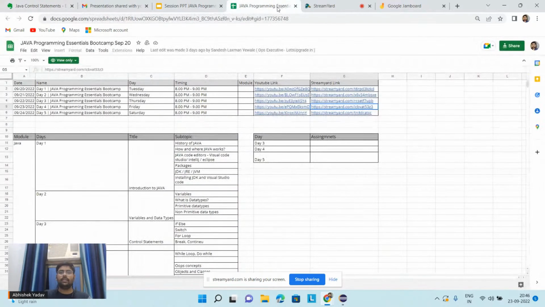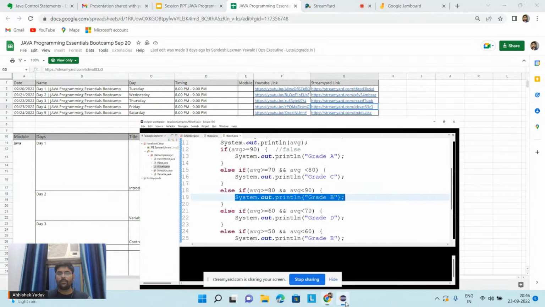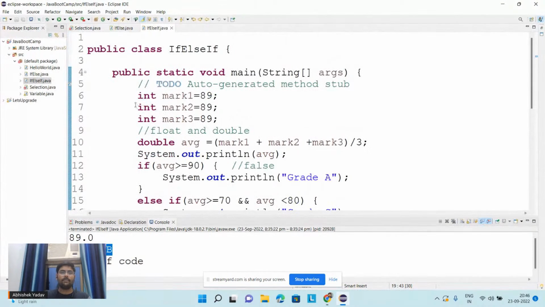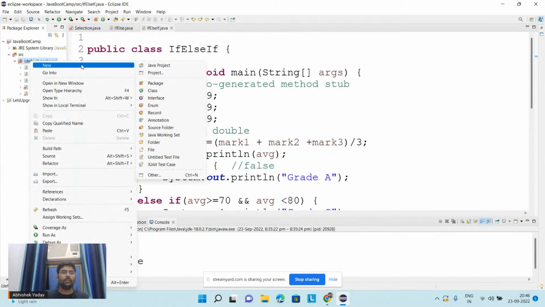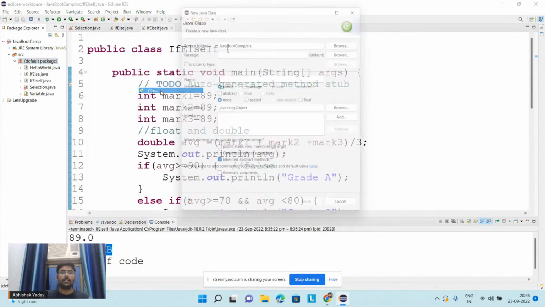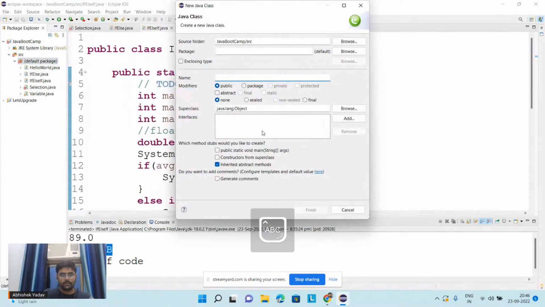So let's try to write one code here. Source, default, new class, switch. Public static void main.